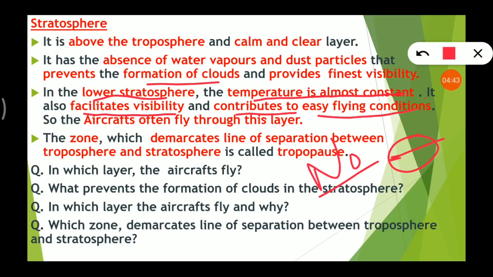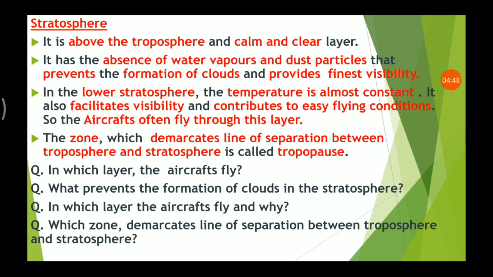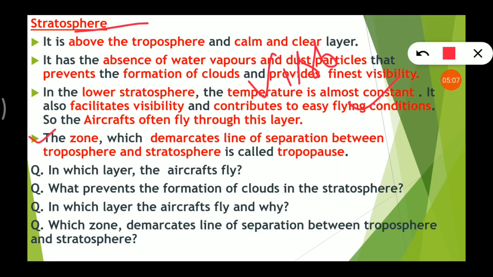That's why aircrafts fly here. Okay, in which layer do aircrafts or aeroplanes fly? That is the stratosphere, because there is the finest visibility and easy flying conditions, so aircrafts fly here in the stratosphere. Next, the zone which demarcates the line of separation between troposphere and stratosphere is called tropopause.